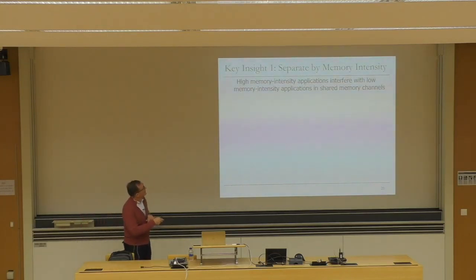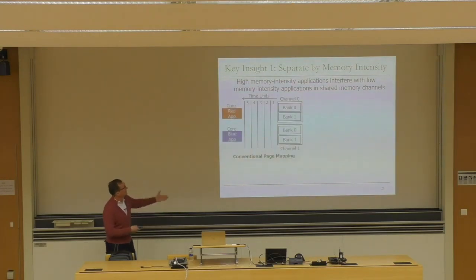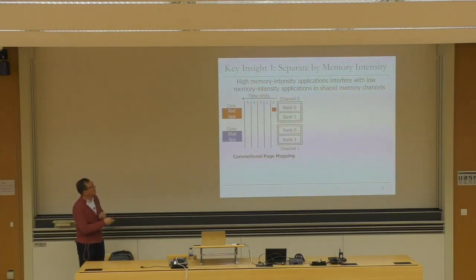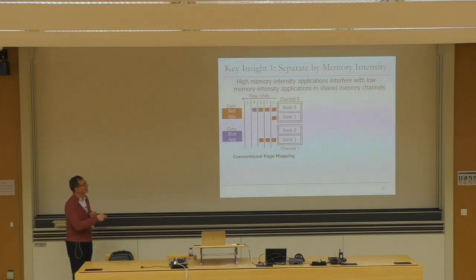Basically, we want to separate applications by memory intensity into two different channels. High memory intensity applications interfere with low memory intensity applications in shared memory channels. Pictorially, if you do conventional page mapping, the red application may have some requests. This is a timeline of the number of requests that are going to be serviced by two different applications, red and blue. The red application spreads its requests to multiple channels, as you can see. And this is the timeline of servicing of the requests. The blue application happens to be low memory intensity. The red application is high memory intensity. And the blue application gets delayed behind 3 requests of the red application in this channel, as you can see. And that happens to be the case.